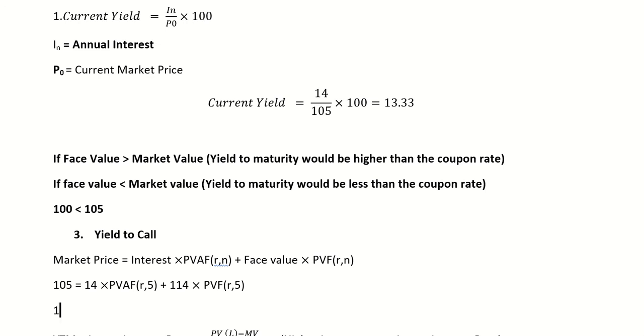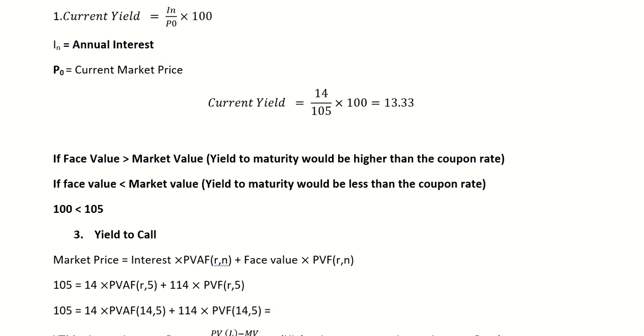So let's start: 105 equals 14 into... So we can first try at 14%. Now I will see the values. I'm directly putting the values.